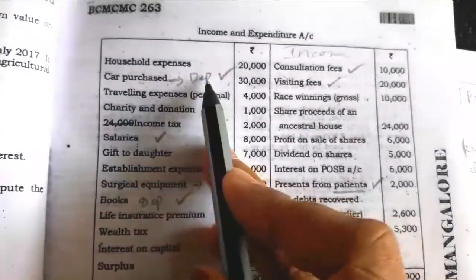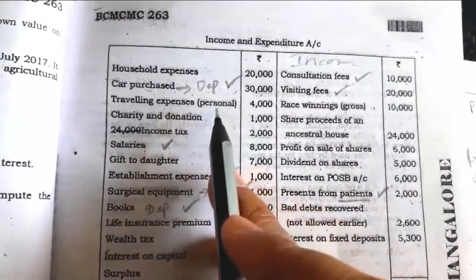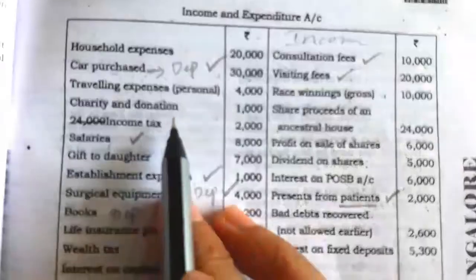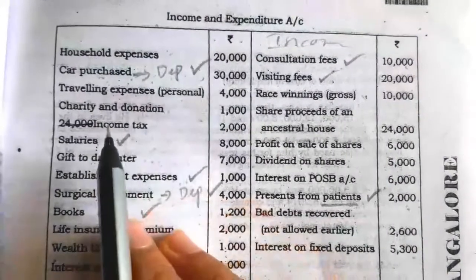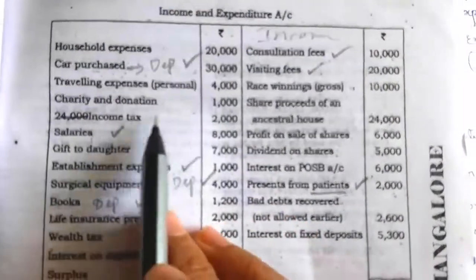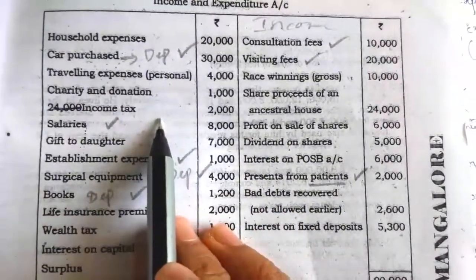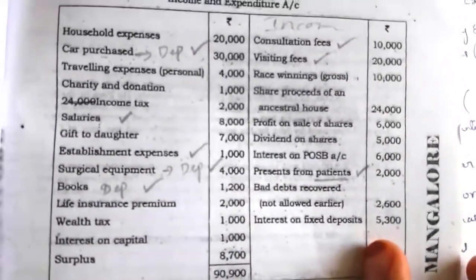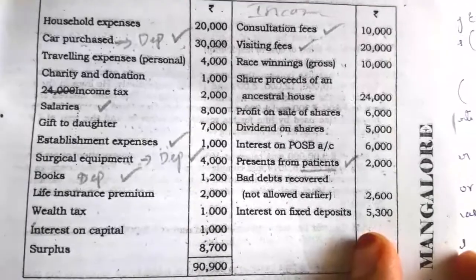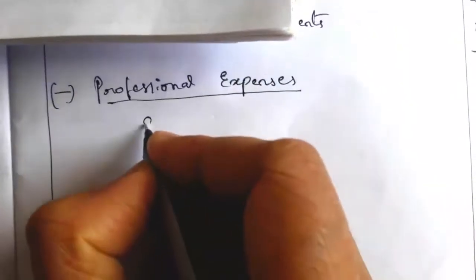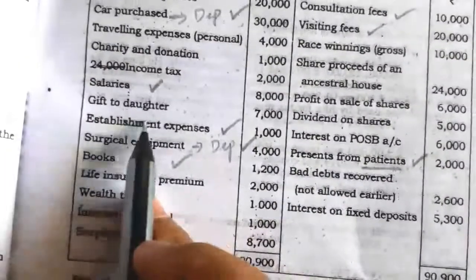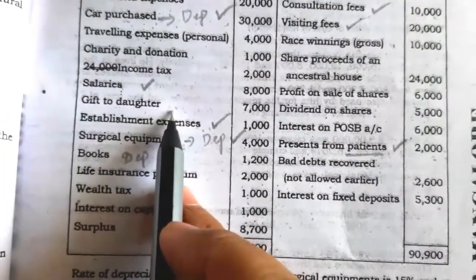Surgical equipment is about depreciation; we'll calculate the depreciation later together. Traveling expenses are personal, not taken as professional. Charity donation is personal. Income tax is personal. Salaries are professional payments, so we take salaries first, rupees 8,000. Write salaries, rupees 8,000. Gift to daughter is not a professional payment.